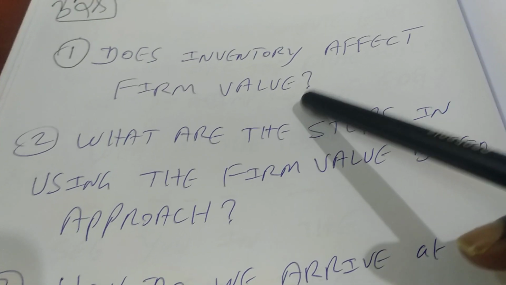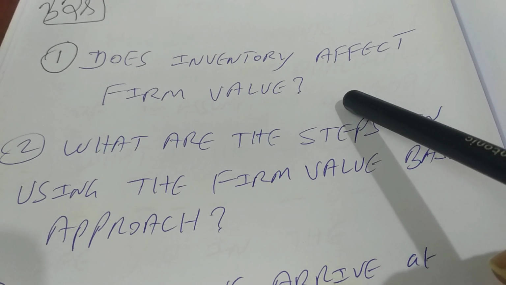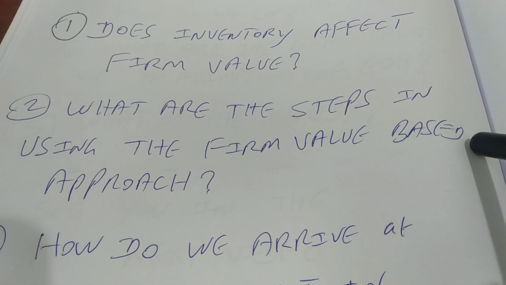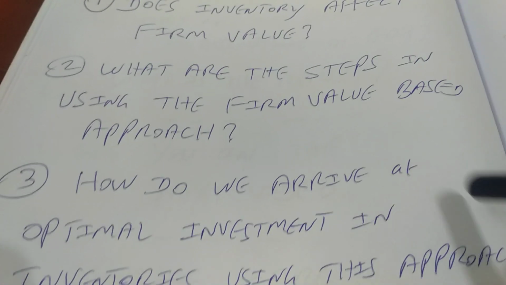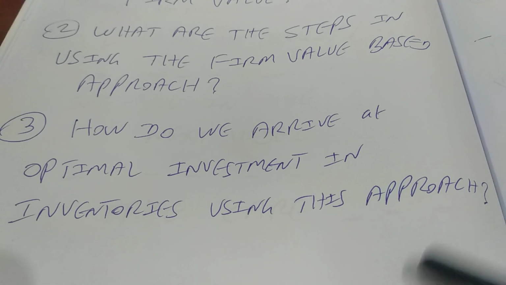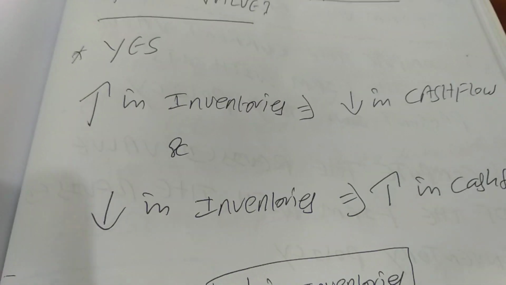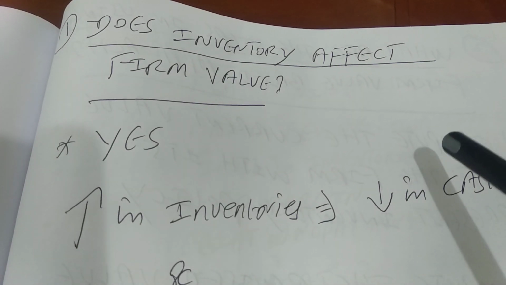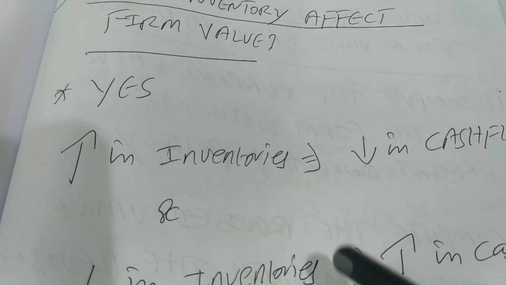So question number 1, does inventory affect firm value? Question number 2, what are the steps in using the firm value based approach? And the last one, how do we arrive at optimal investment in inventories decision using this approach? Question number 1, does inventory affect firm value? The answer is yes, very much, right?